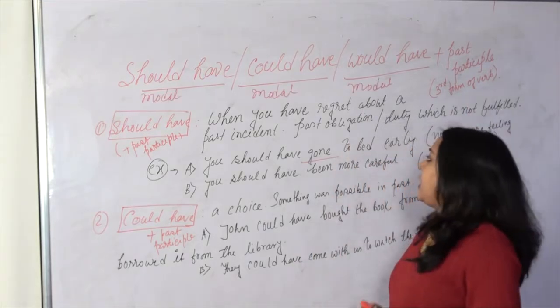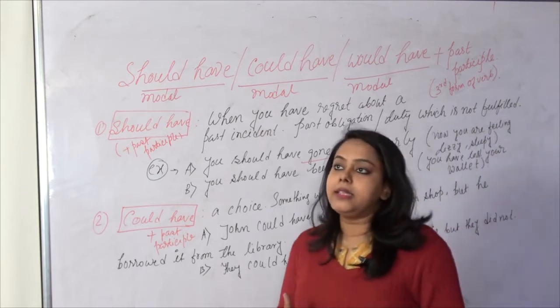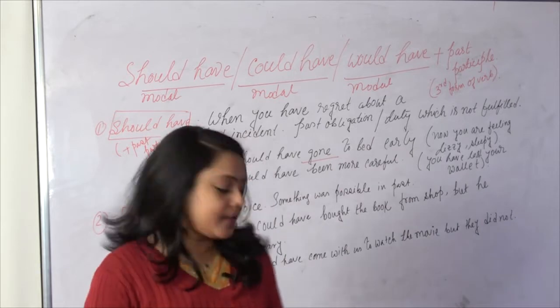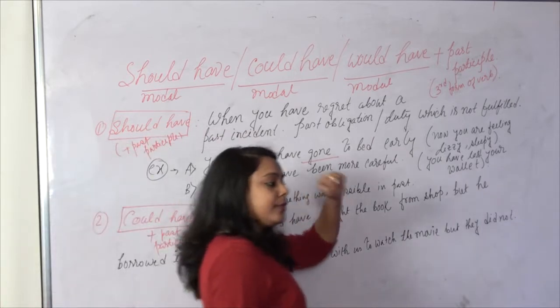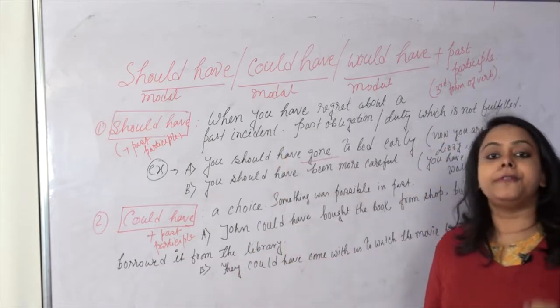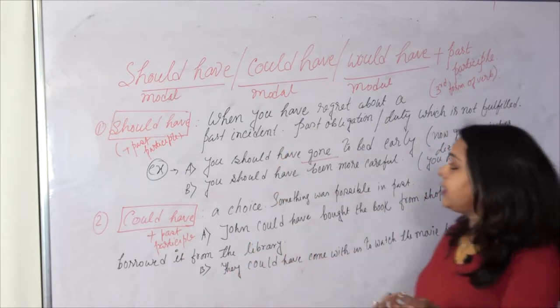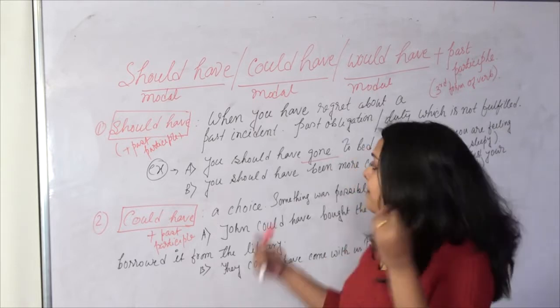Now let's have a look at my next grammar lesson: the difference between should have, could have and would have with the third form of the verb, or past participle. When you have a sort of regret about a past incident, and right now you are feeling regret or repentance because there was an obligation or duty which was not fulfilled, then you should use should have with the past participle.